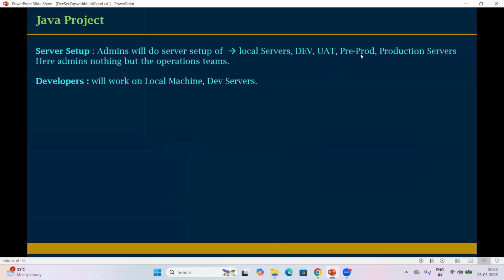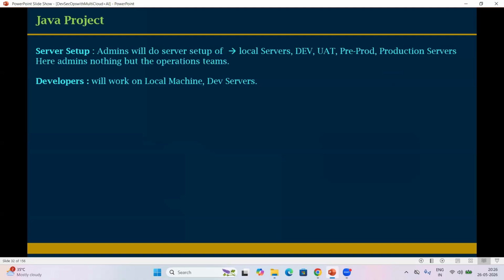Pre-prod is not live. Before going live, the application should be deployed onto pre-prod. Once everything is working fine, finally the team deploys onto the respective application production servers. Then we come to live.